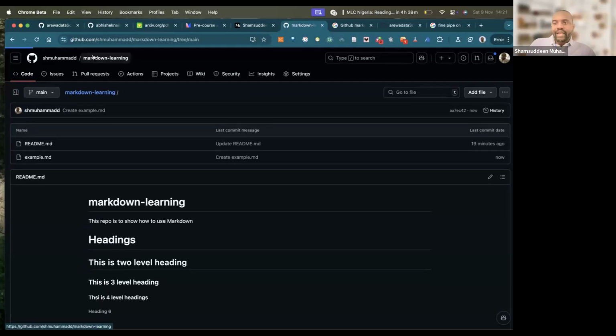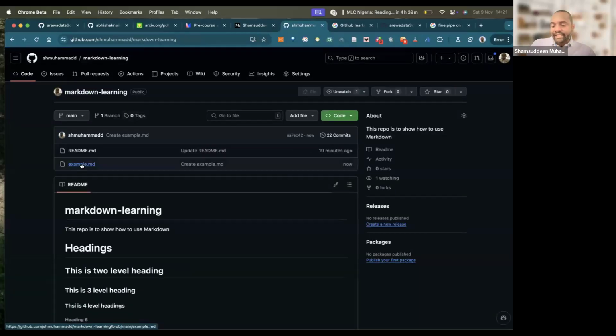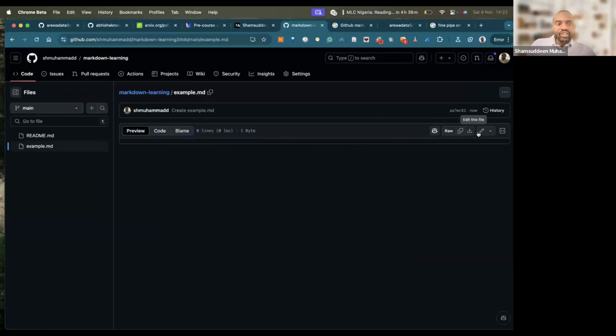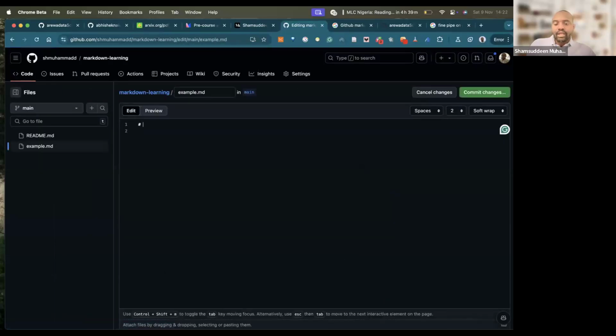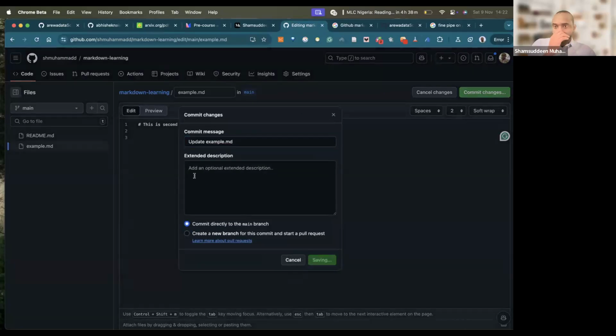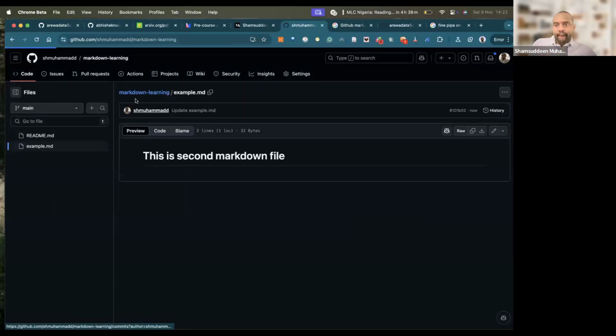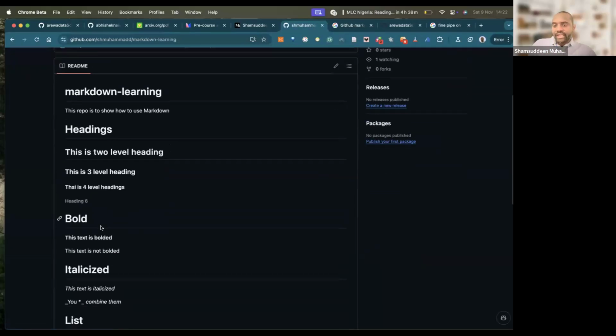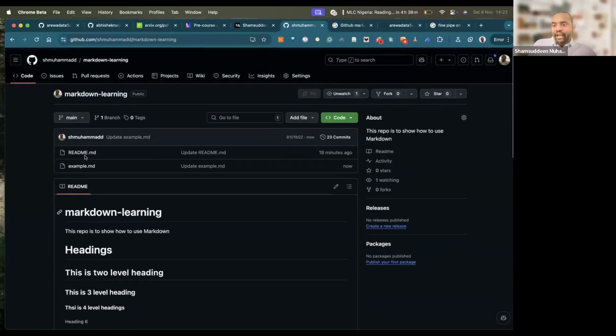Can you see that? So that means you create another file. Can you see example.md? But whatsoever you write in this example.md will not be shown in your main repository. This is second md markdown file, something like this. So when I commit, you will not be able to see it. Can you see that? This is the README.